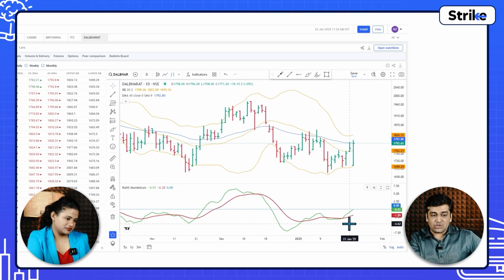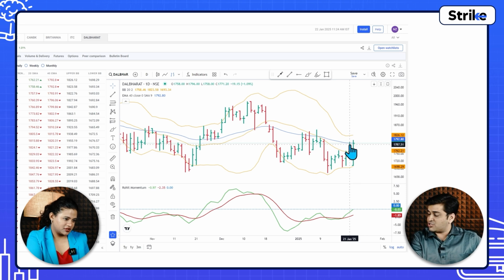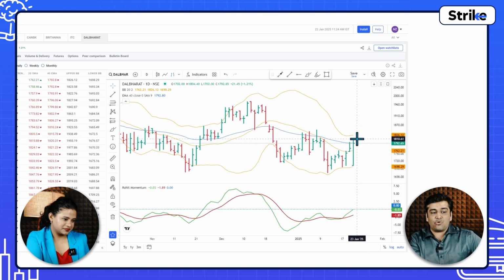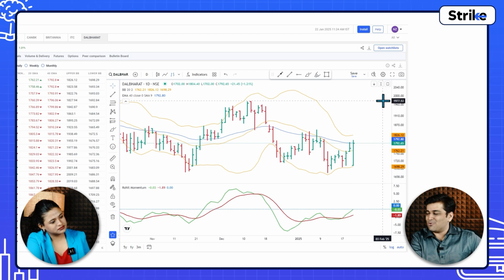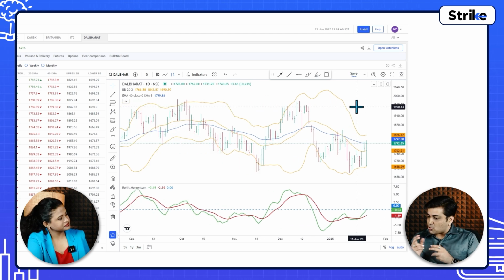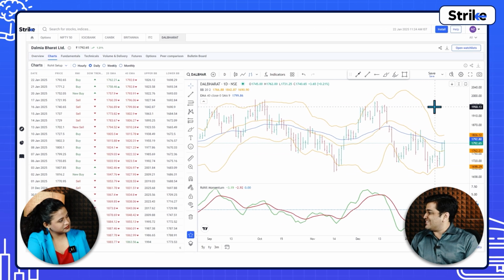If the momentum indicator is good, and prices are taking resistance at the moving averages, correct, so if the resistance is broken on the upside, all right, then maybe the trader can look to buy this particular stock for a target of its previous top over here. Correct. So this way, stock selection also becomes very easy.